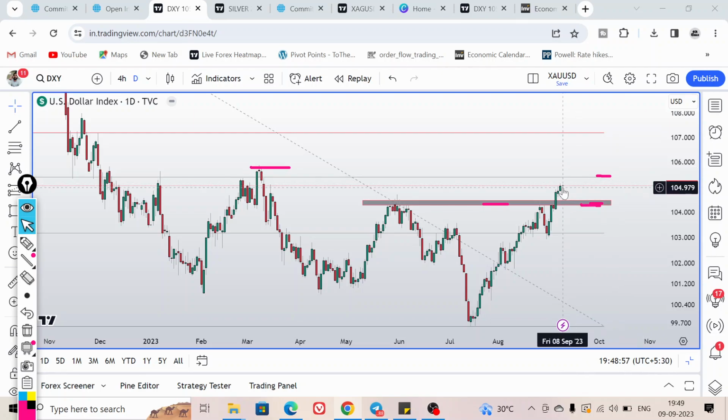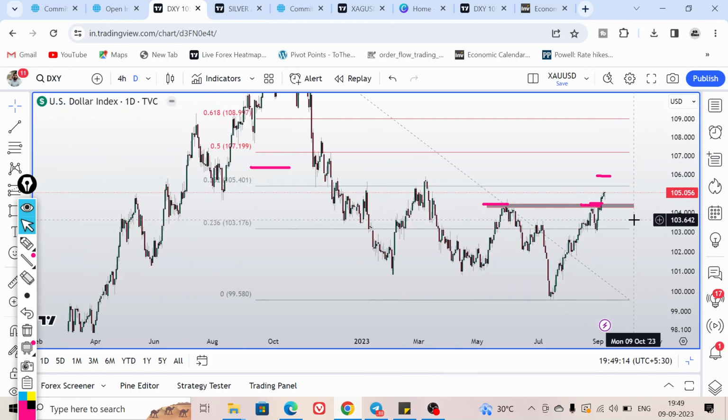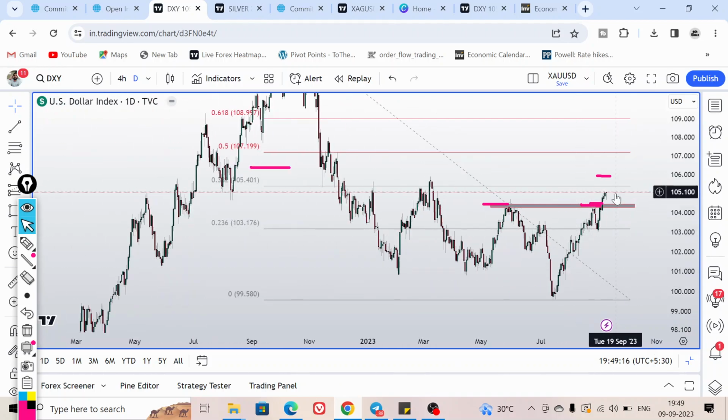So if price moves from here to here, then it is obviously going to put pressure on gold bulls, and we can expect a decline on the gold chart. So this is the scenario on gold. Sorry, on the dollar chart we have to watch it carefully. So overall it is in a bullish phase right now. So if price retraces and if price rejects from here, then we can look for buy opportunities on the gold chart.